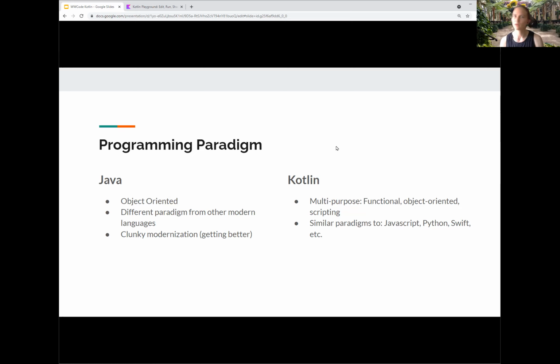Kotlin, on the other hand, once again, it's multi-purpose. It supports functional, object-oriented, scripting as well, as I mentioned in tools like Gradle and just traditional Java programming. So it's much more flexible. But, you know, programming languages, you can do everything in either.